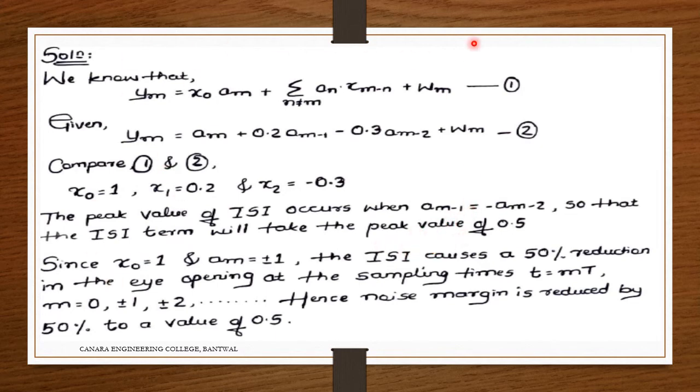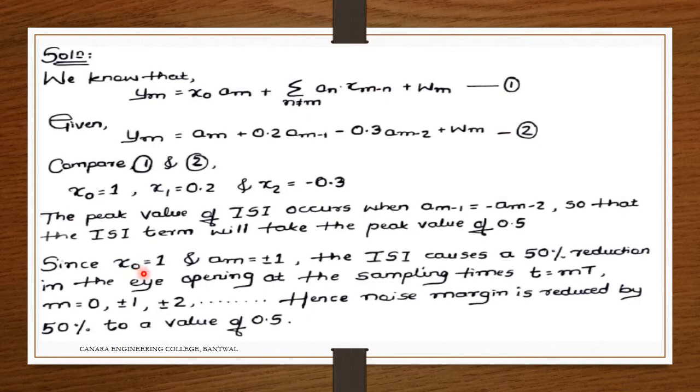So this is what we are understanding. We are comparing equation 1 and equation 2 and getting x0 equal to 1, x1 equal to 0.2 and x2 equal to minus 0.3. The peak occurs when A_(m minus 1) is equal to minus A_(m minus 2). At that time the ISI term takes the value of 0.5, because we need to add 0.2 and 0.3, and when the minus 0.3 is shifted here, it becomes 0.5. So 1 minus 0.5 is what remains once the ISI reduces the margin. So the peak value of 0.5 will be achieved.